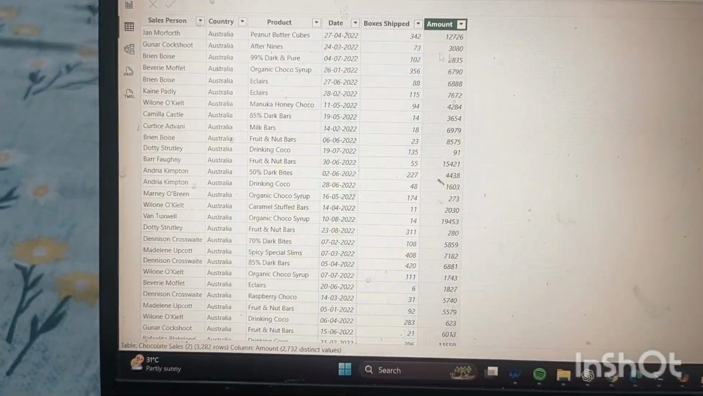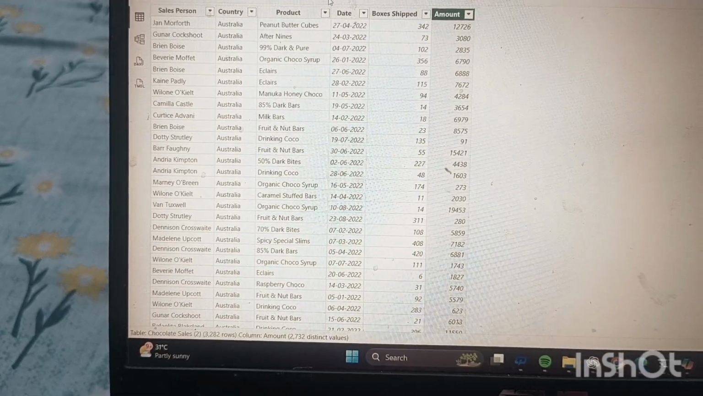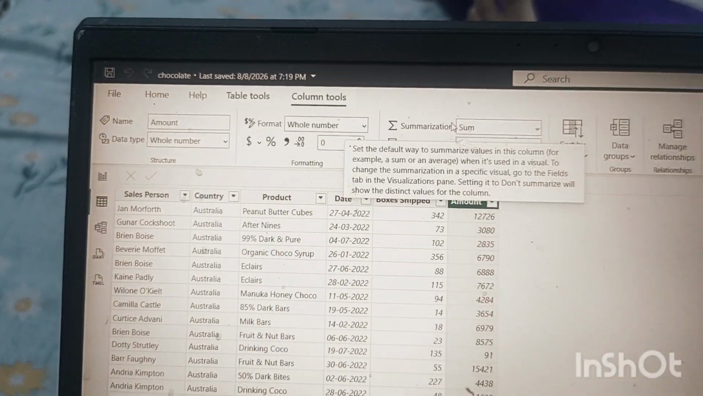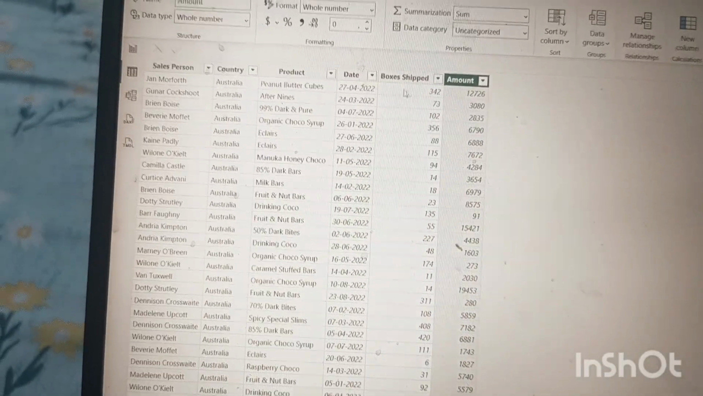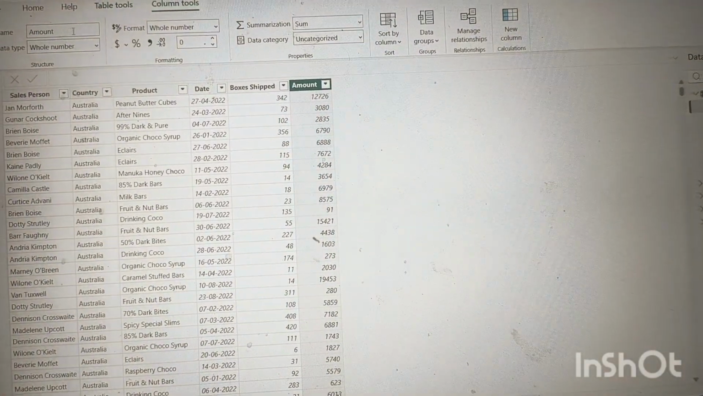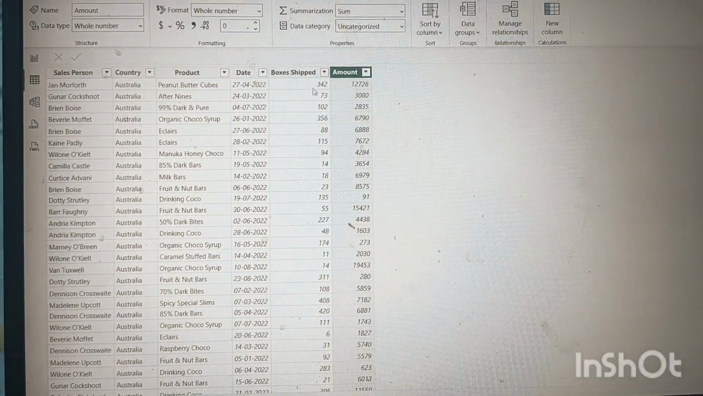If any kind of change is needed, like summarization, whether it is a whole number or decimal, you can change it here. And for amount, whatever you want to change, whole number or otherwise, you can change it here.